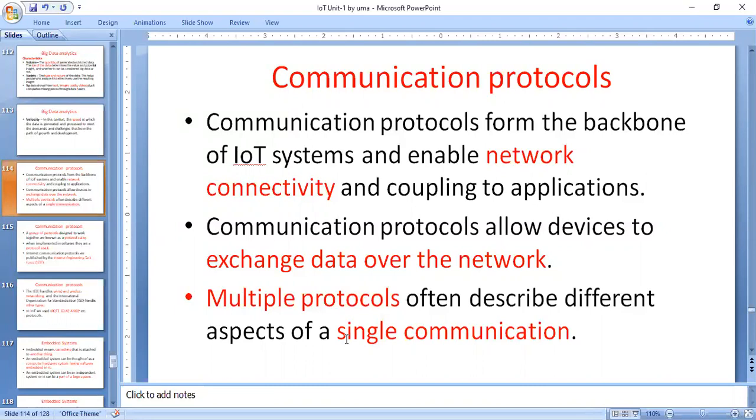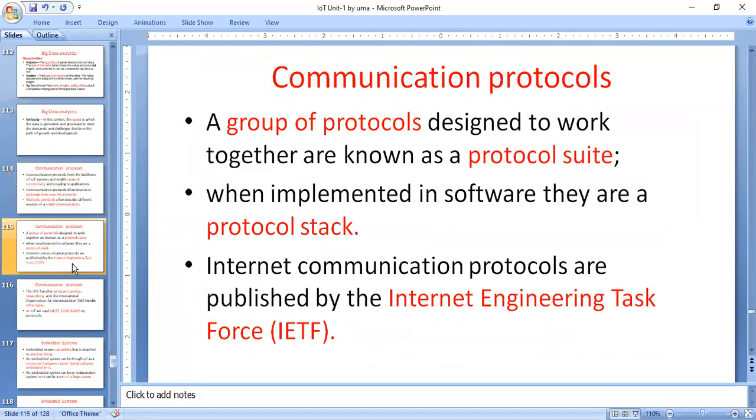In a network system, you have communications. The communication protocols form the backbone of an IoT system, enabling network connectivity and coupling applications. That means they are used for enabling network connectivity. The communication protocol allows devices to exchange data over the network. Multiple protocols describe different aspects of a single communication. A group of protocols designed to work together is known as a protocol suite.